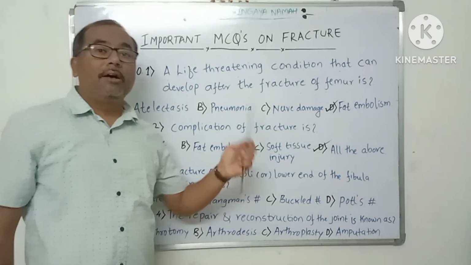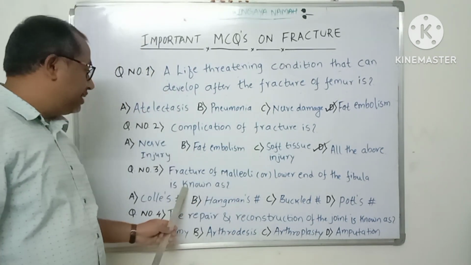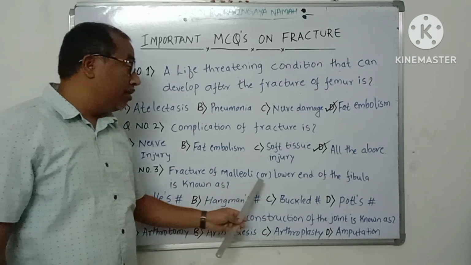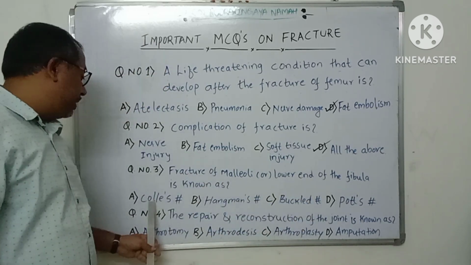It is also known as a wrist fracture. So this is not a right answer here, because they asked for fracture of malleoli or lower end of the fibula. That is called Pott's fracture. It is not a Colles fracture.